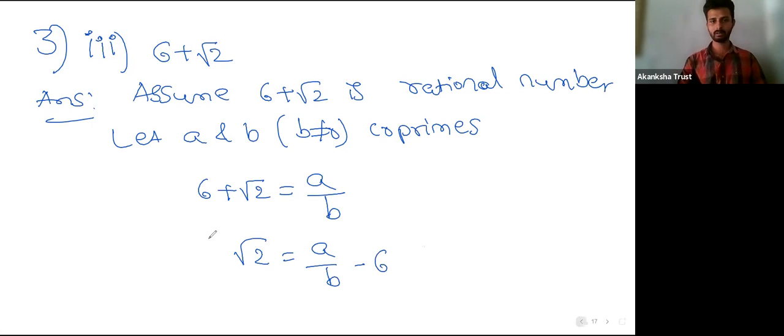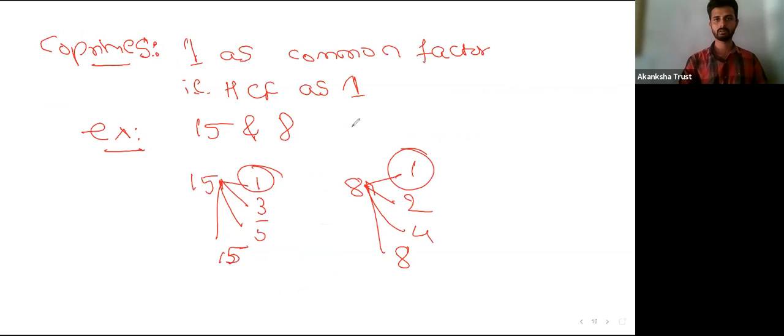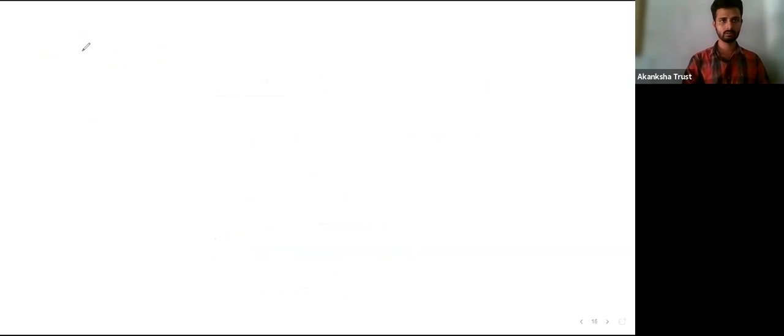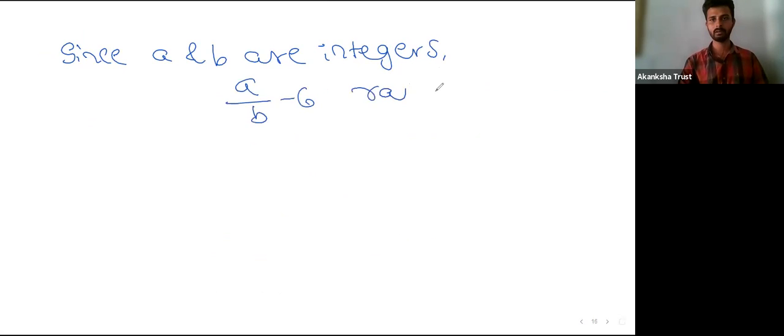But look at this: since a and b are integers, a by b minus 6 will be a rational number. Clear?